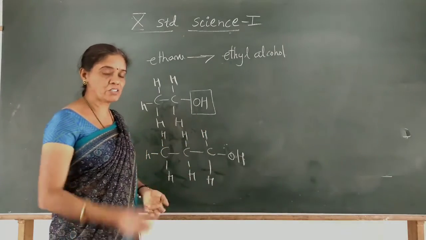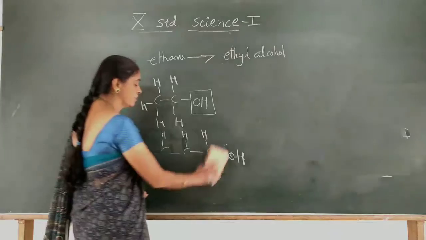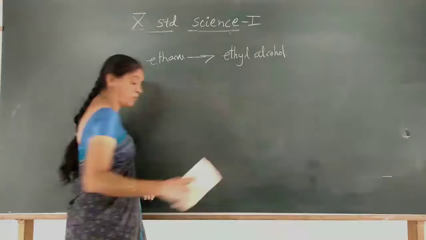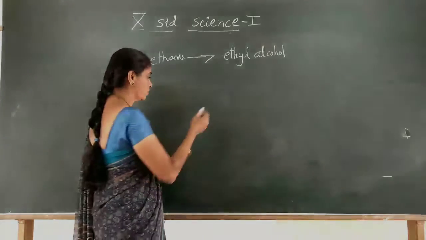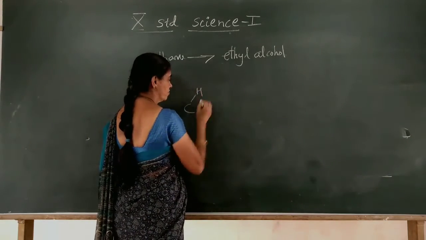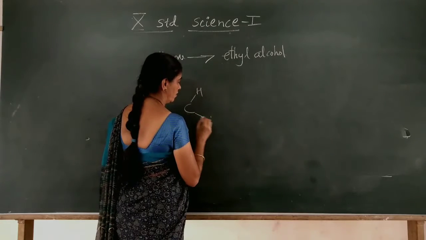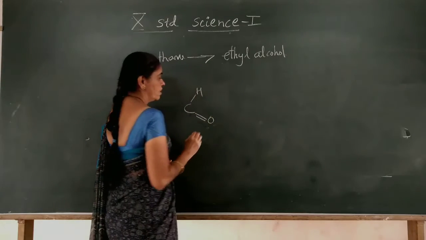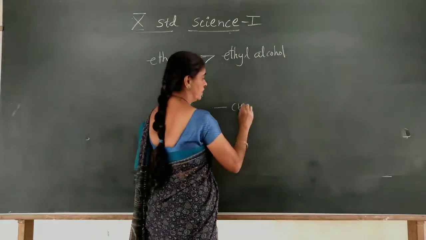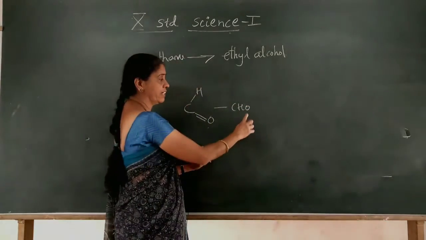OH is one functional group, that is the alcohol group, and in the same manner we have a few more groups. One more group we have is the CHO group. It is another functional group containing oxygen.